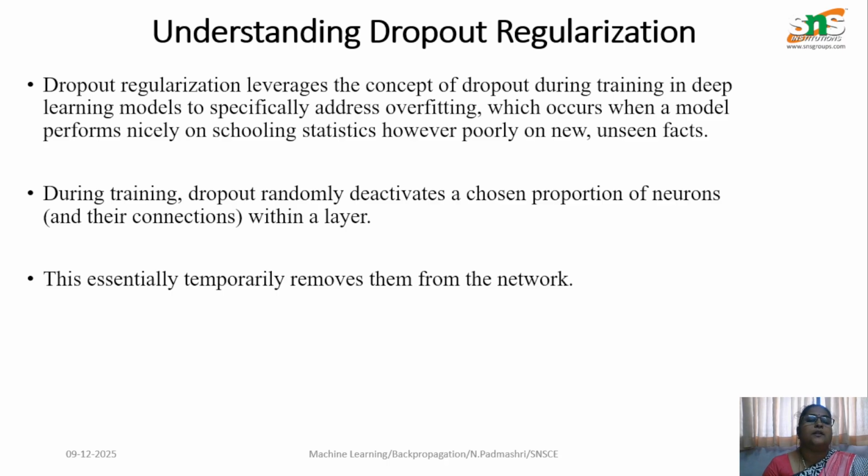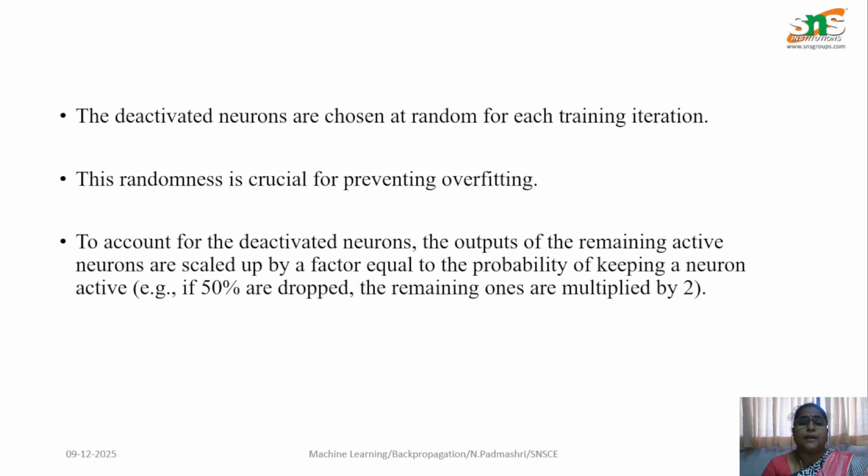This I had already explained in my previous lecture videos, like the artificial neural network videos. The activation function checks which particular neurons or nodes in the network are active and transmitting the information from one layer to another layer. So, this is the basic concept. The deactivated neurons are chosen randomly for each training iteration. Randomness is very crucial for preventing overfitting. These we already discussed earlier.